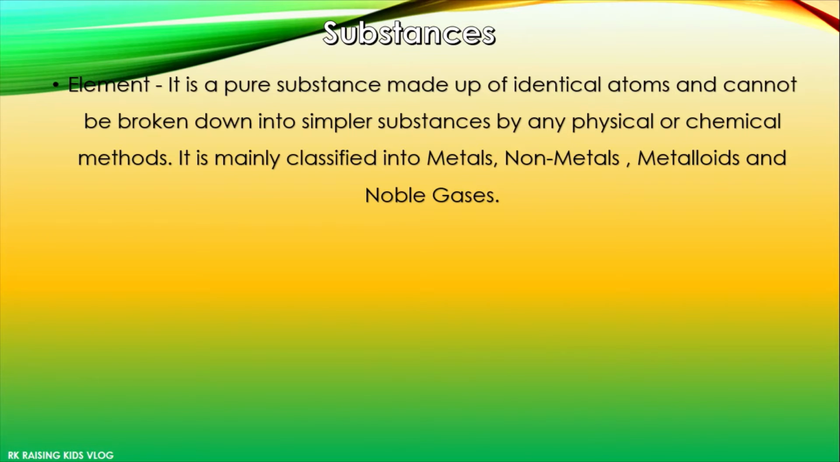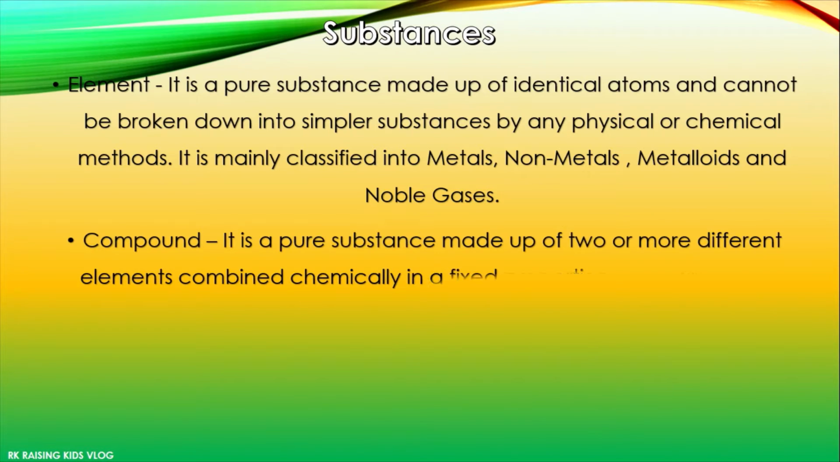Metalloids means an element which has properties of both metals and non-metals. Example, silicon. Silicon can shine, meaning it has luster, but it doesn't have malleability or ductility. You'll know about malleability and ductility further in this chapter. Noble gases are unreactive and inert elements which are present in traces in air. Examples are helium, neon, argon, and so on.